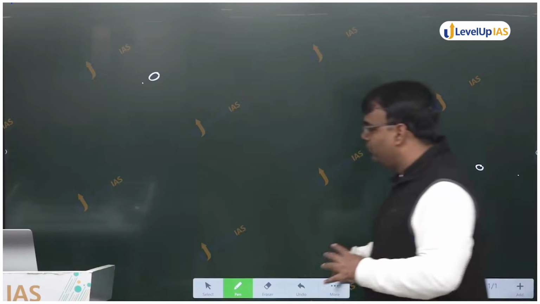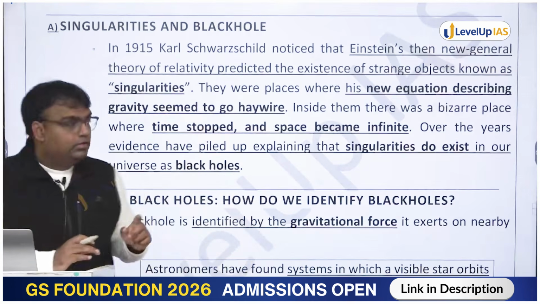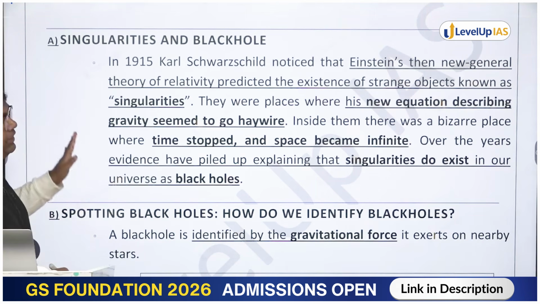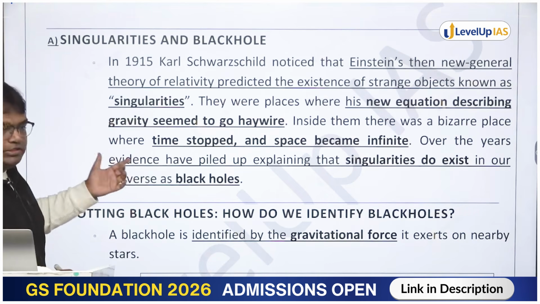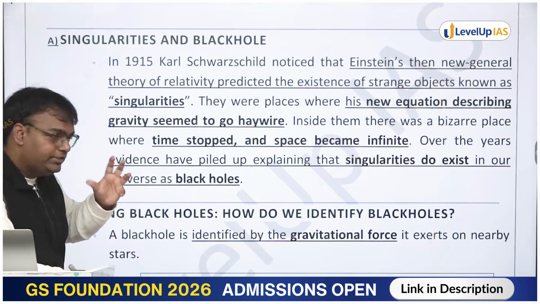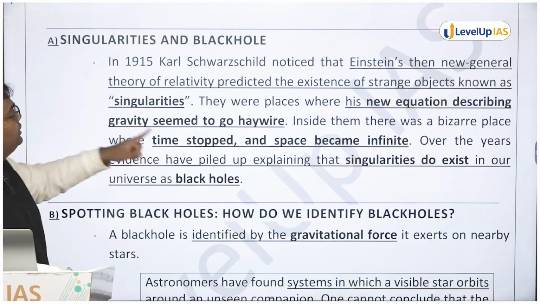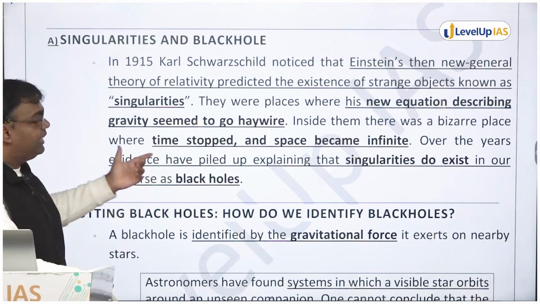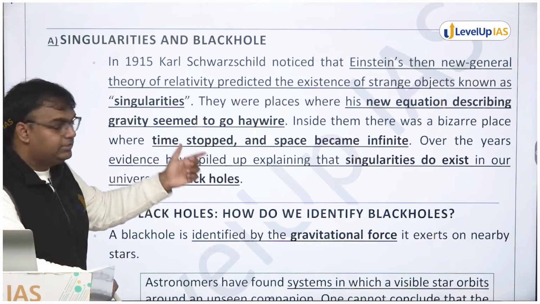Why? Because of singularity. So in 1915 the scientist Carl Schwarzschild noticed that Einstein's then new general theory of relativity predicted existence of an object or strange object known as singularities. So what is singularity? Black hole में हम बोलते हैं black hole के अंदर क्या होगी? Singularity. They were places where his new equation describing gravity seemed to go haywire. Inside them, there was a bizarre place where time stopped, space became infinite. Over the years, evidence has piled up explaining that singularities do exist.